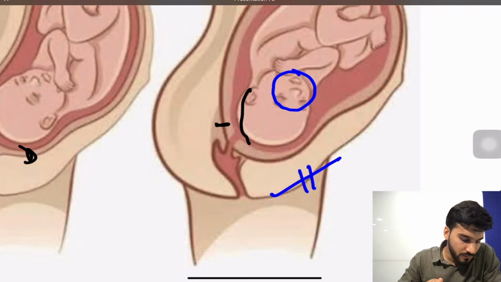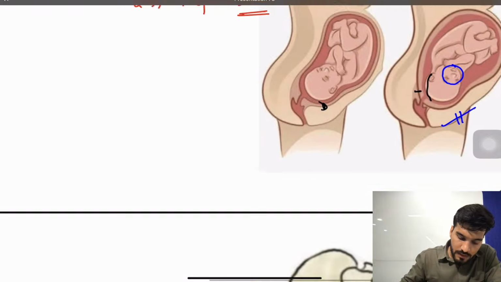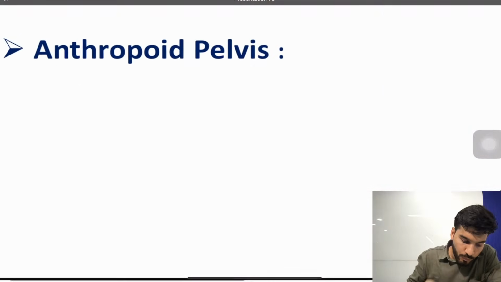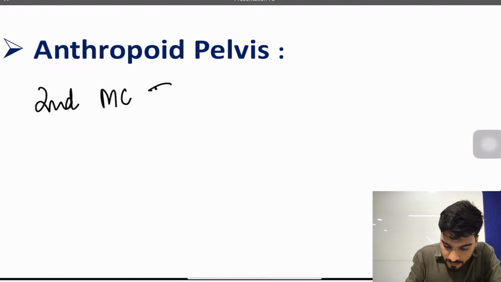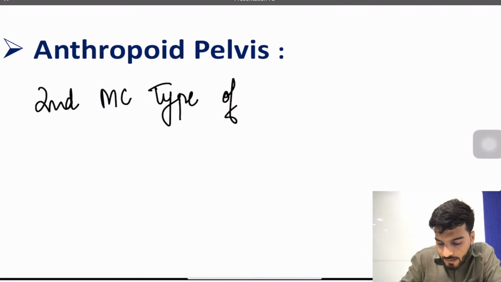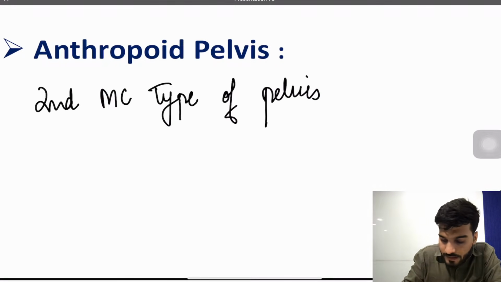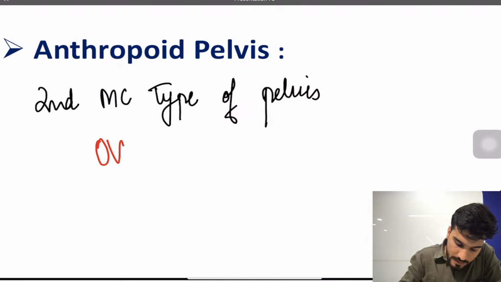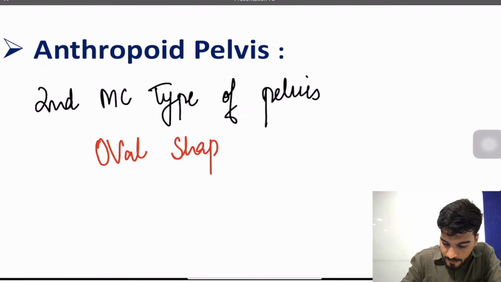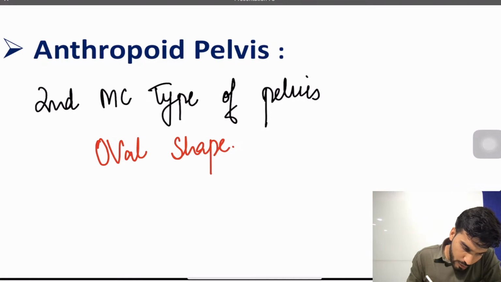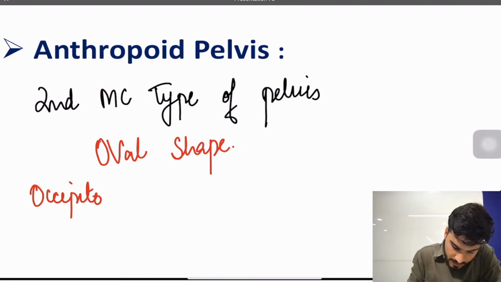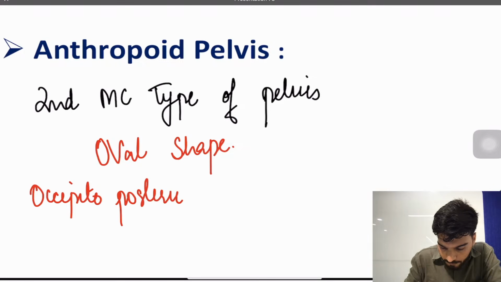Is that clear? So write it down. Anthropoid pelvis: first, it's the second most common type of pelvis. Second, it's an oval shape pelvis. Third, it has occipito posterior presentation.